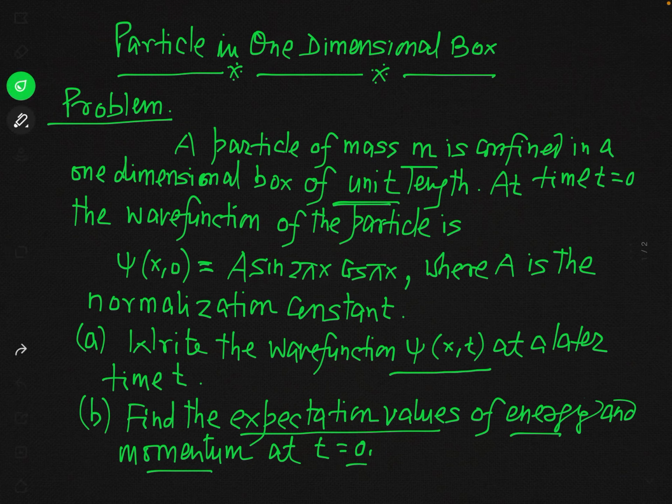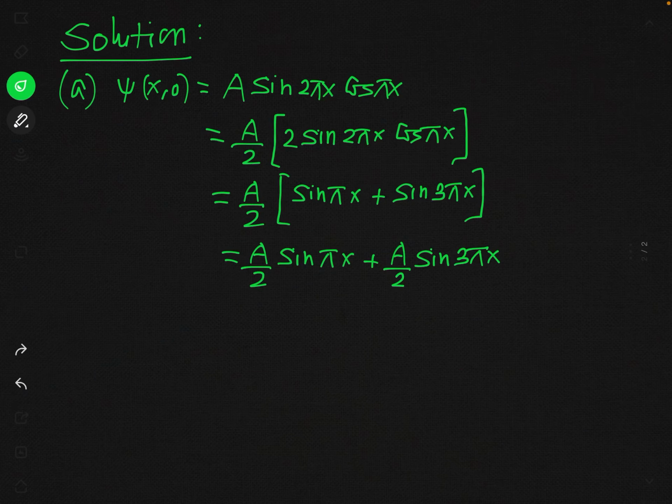So let us see, first of all, the given eigenfunction at t equal to 0 is psi of x, 0 equal to A sin 2 pi x times cos pi x. In fact, using simple algebra, let us multiply by the number 2 to this expression and also divide it so that the result remains same.